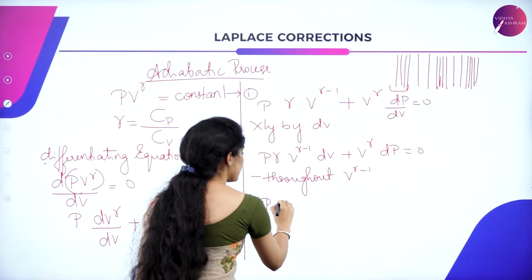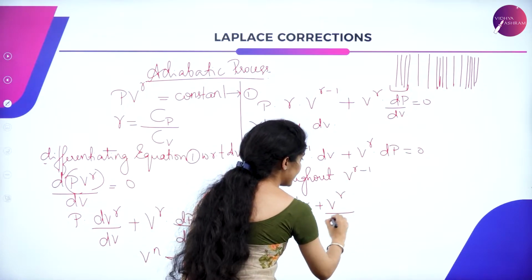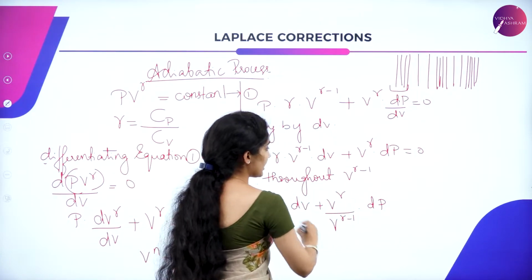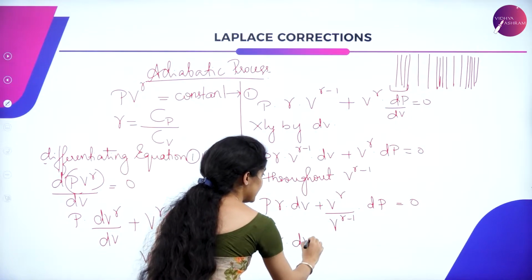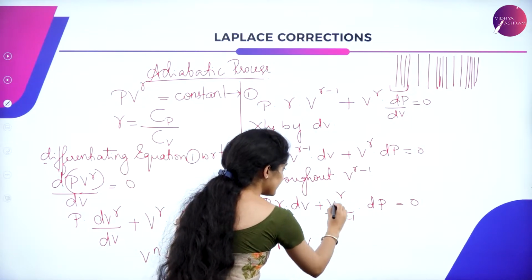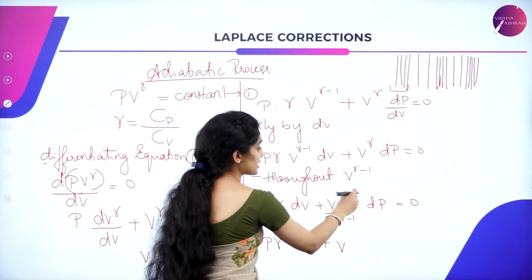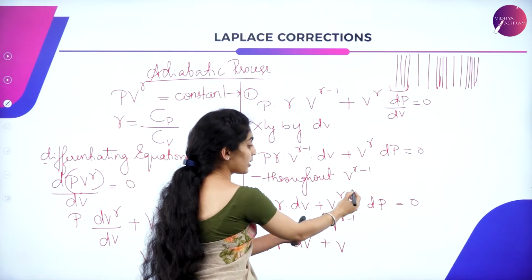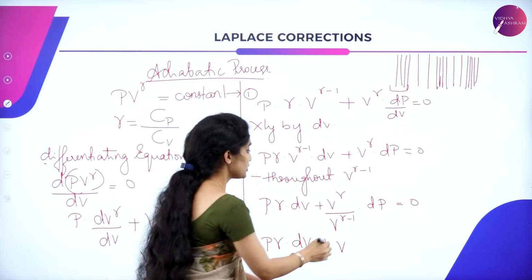So I have P gamma into dV plus V^gamma divided by V^(gamma-1) into dP. When this term goes up, it becomes gamma minus gamma plus 1, so gamma minus gamma cancels.